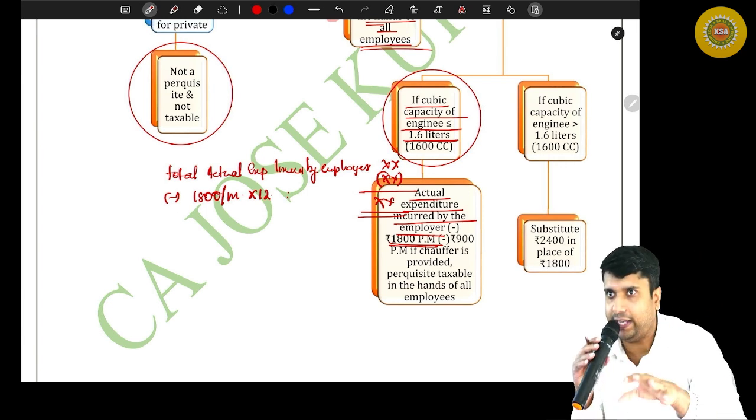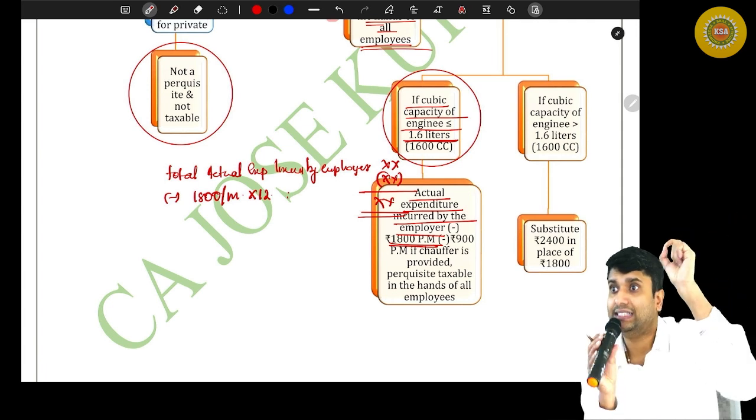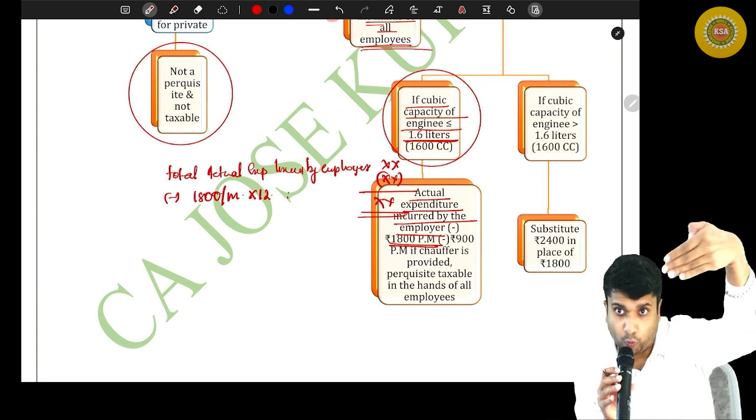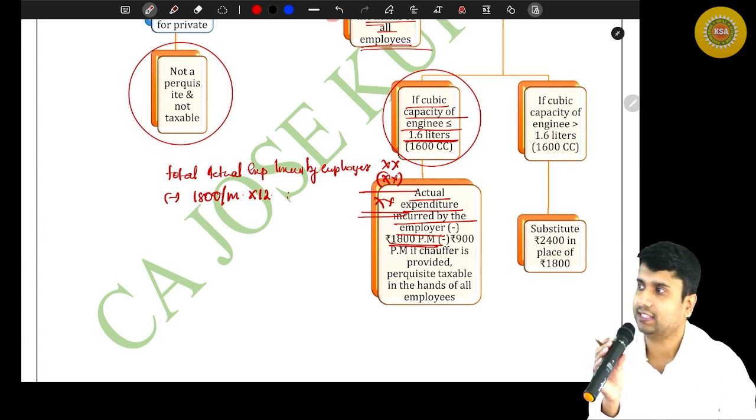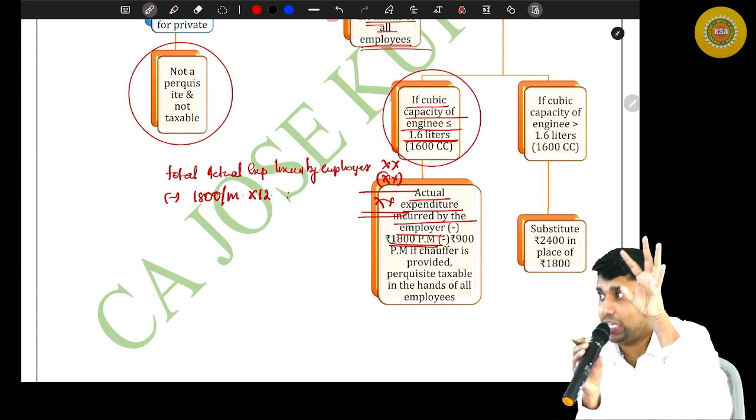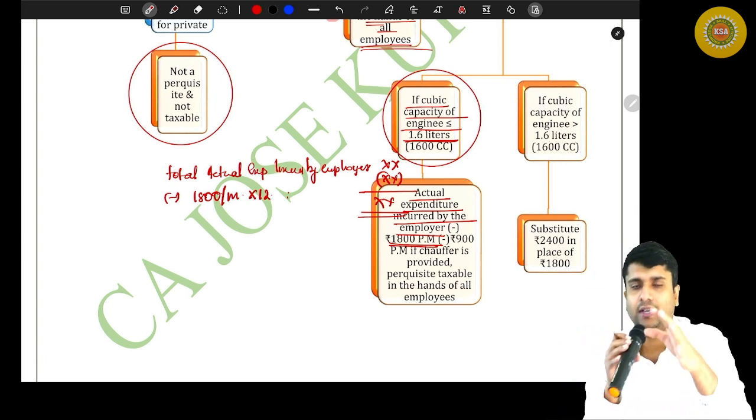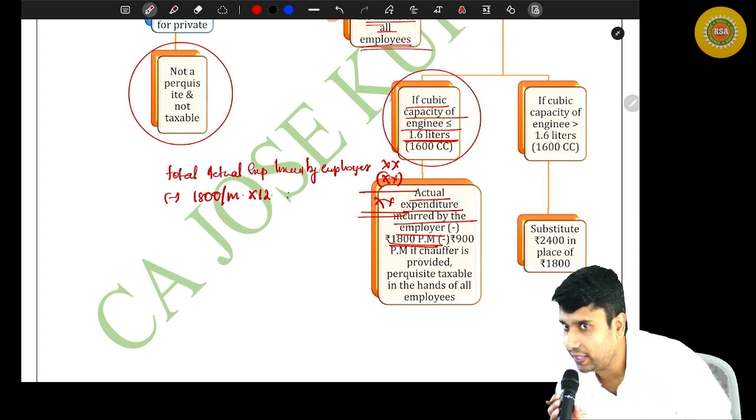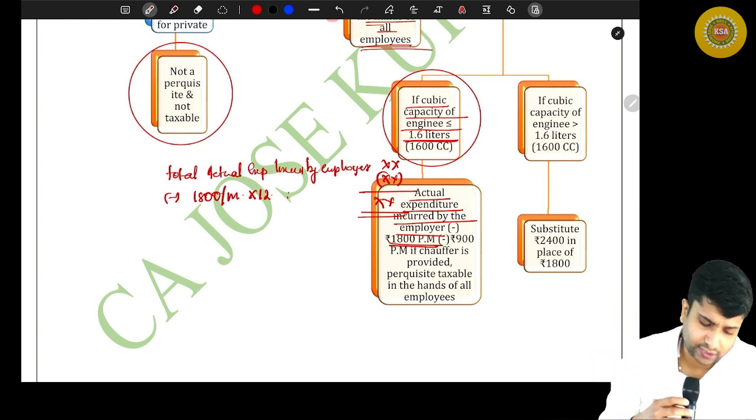So what the department says is, you note down the actual running and maintenance expenditure initially. Then you deduct 1,800 rupees from the actual running and maintenance charges. Whatever remains, if there is any balance, that balance shall be your taxable value of perquisite. Are you with me? They provide a statutory equation rather than telling the employee to note down all the kilometers, which is not practical. So what they are saying is use this equation and find out the taxable value of perquisite. Are you all with me? So that's what the department says.